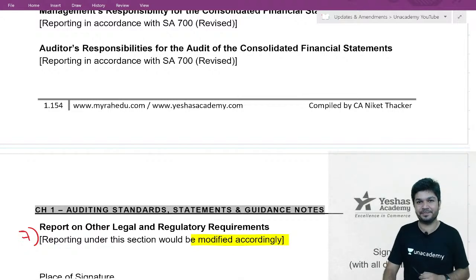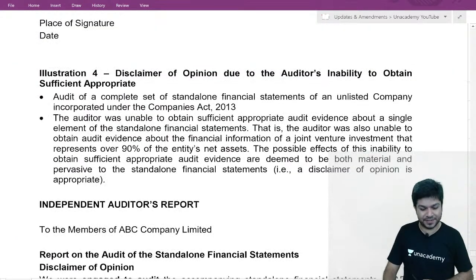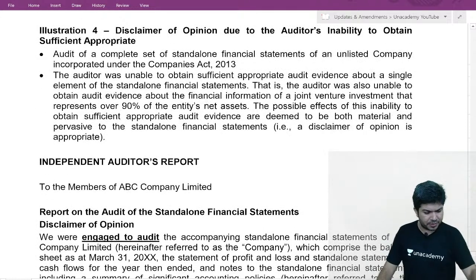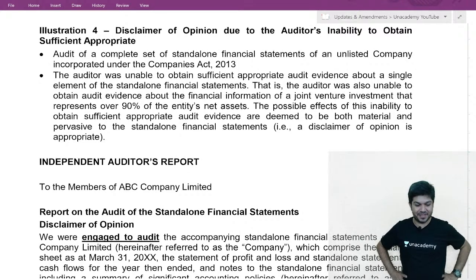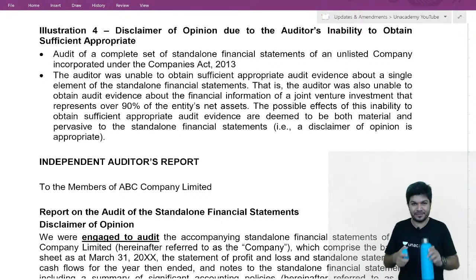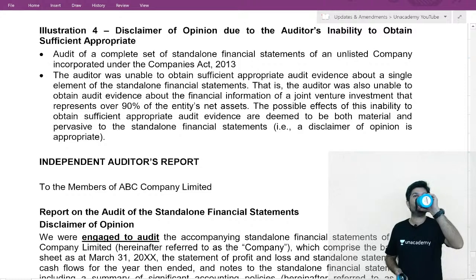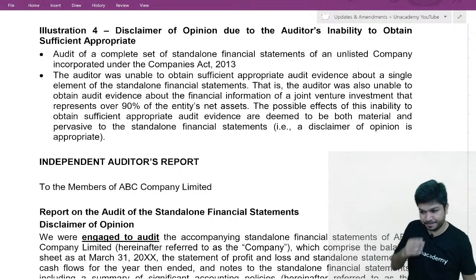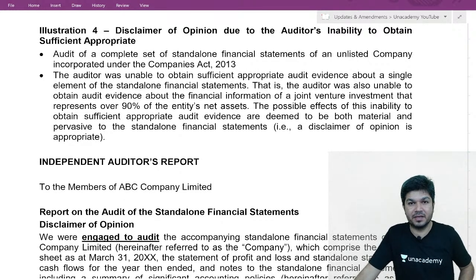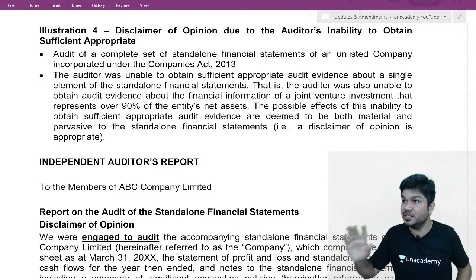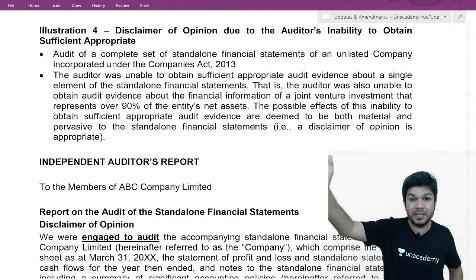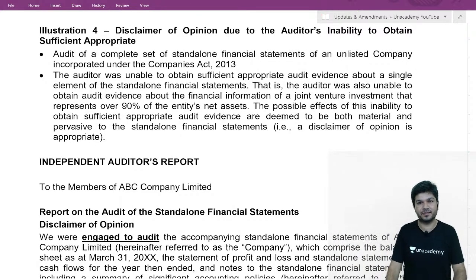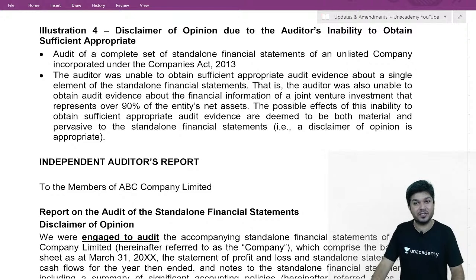Now comes disclaimer. 9 changes. If I'm giving a disclaimer, now why are you giving disclaimer? Okay, company has done an investment which is long term. And pay attention. Whether permanent diminution is there or not, I need to talk to the management of that company or auditors of that company, or I need financials of the company where our company has invested. They don't give me this. I'm unable to obtain sufficient appropriate audit evidence.